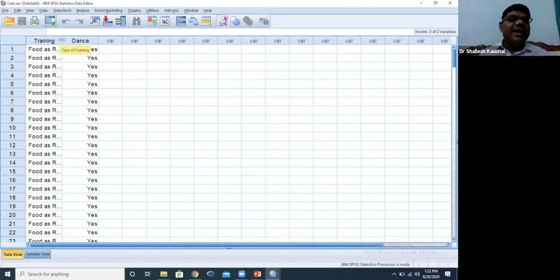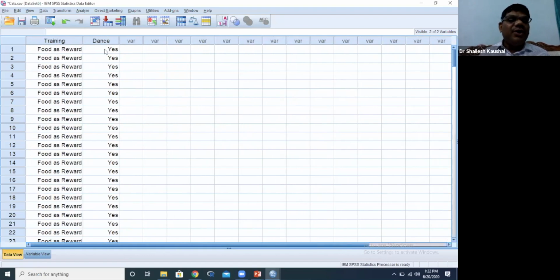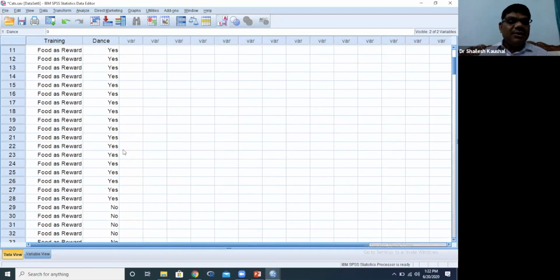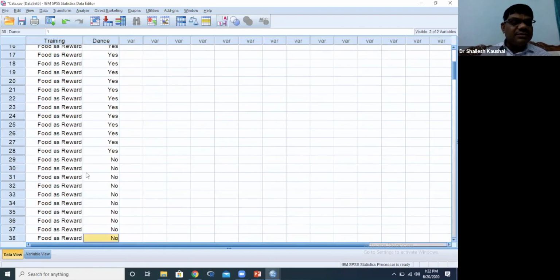Some cats receive food as a reward, and those who receive food are dancing. You can see the data for 200 cats. But some cats are getting food as a reward but not dancing.